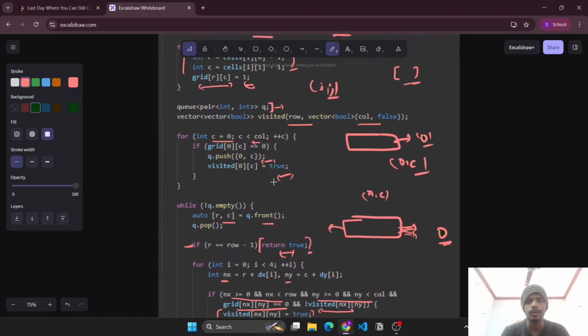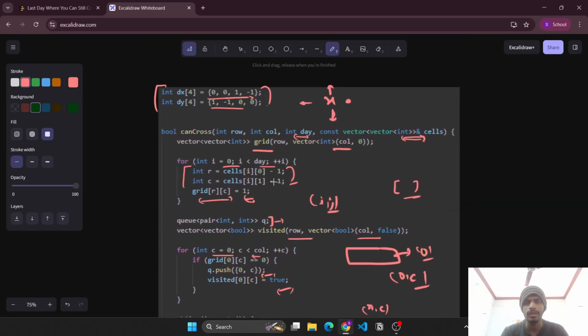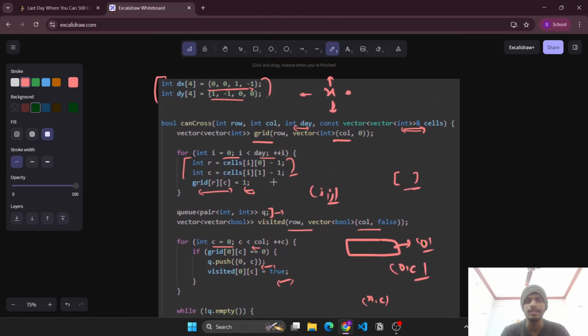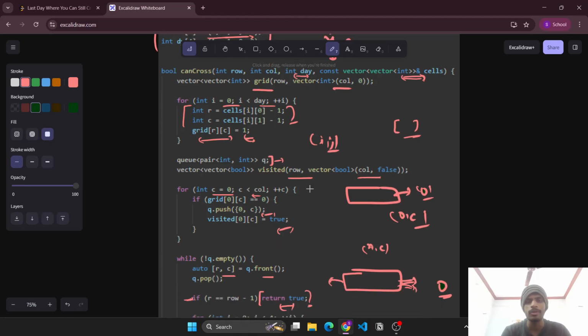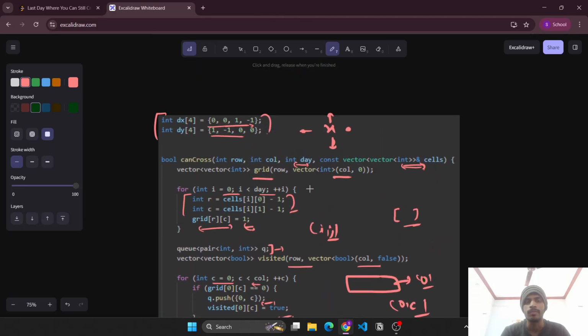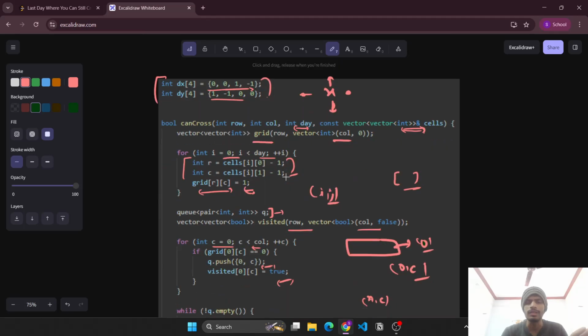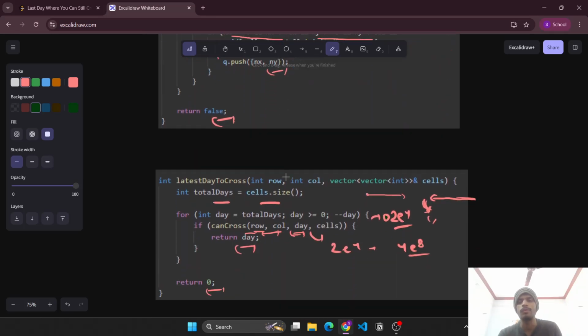Let's try to see the code as well. The can cross function that we have written will remain the same, because we will not be doing any changes here, since for this particular day we are able to know whether it is possible or not. Now just the main function will be changing. We have low as 1, high equals to cell dot size, initialize the answer as 0, and we find out the mid. If we can cross at this particular mid day, then we'll update our answer and move the search space towards the right, else move the search space towards the left, and then simply return the answer. And the can cross function is the same as we discussed for the brute force approach.